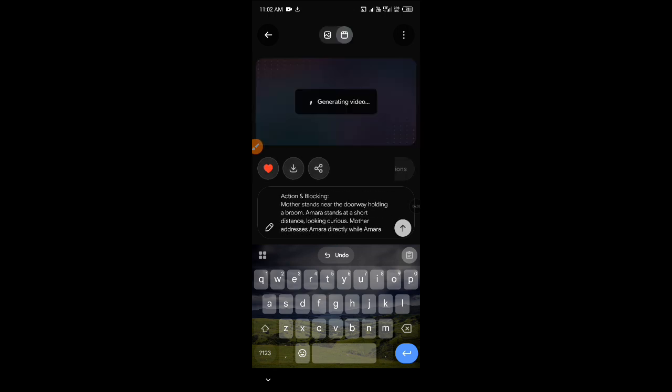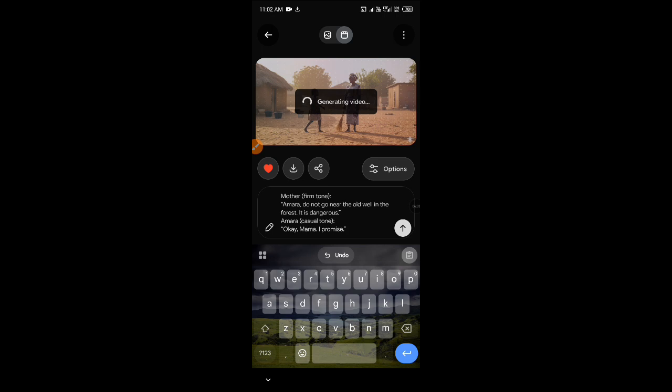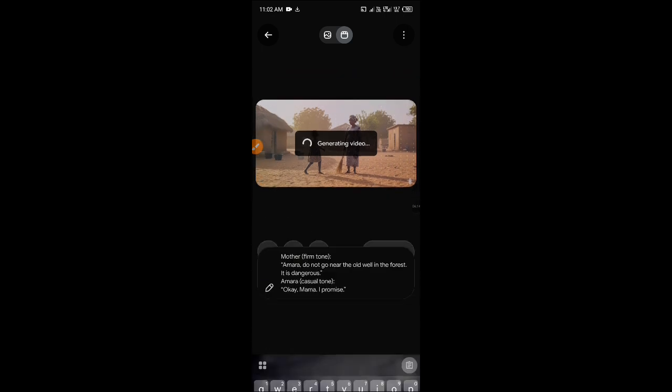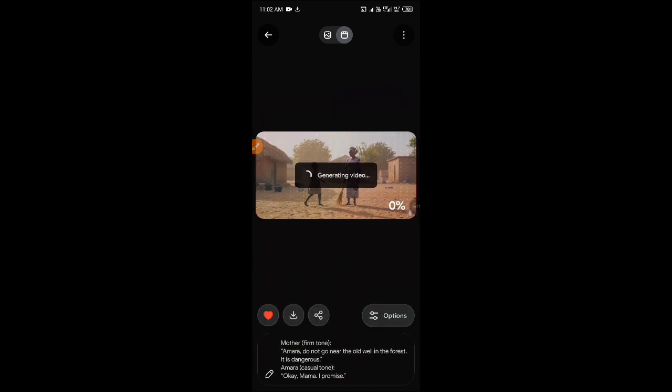Once it finishes uploading, you see generating. Okay, it's generating. So let's just prompt this. Let's just prompt it first and see what they are going to do. Then if they make mistakes and it's not the way you want it, then we'll adjust this text. So let's just wait, it's generating.